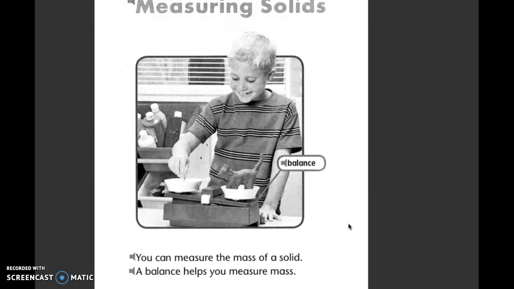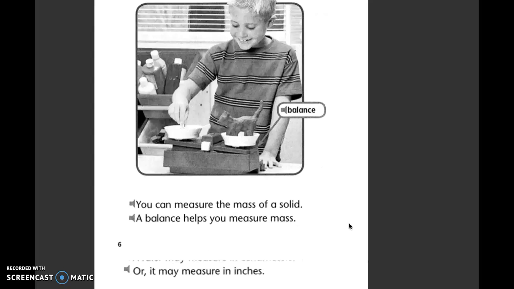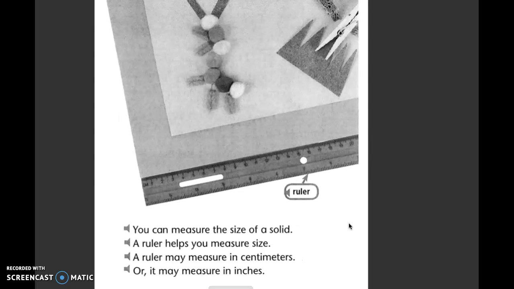Measuring solids. You can measure the mass of a solid. A balance helps you measure mass. You can measure the size of a solid. A ruler helps you measure the size. A ruler may measure in centimeters, or it may measure in inches.